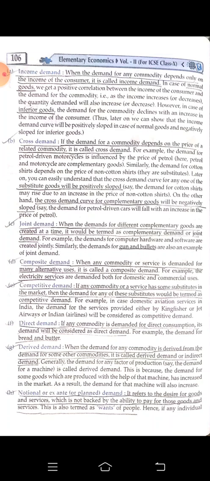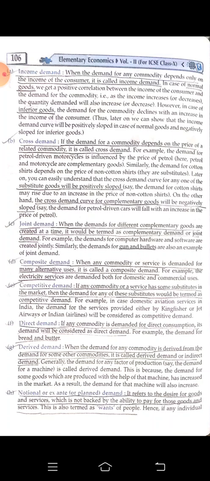That means commodity A is not changing its price, it is remaining fixed, but commodity B is changing its price. For that we are finding that the demand of commodity A is either increasing or decreasing. That is a cross demand. Here also we will try to understand with two different kinds of goods. One is the substitute goods, the other is the complementary good.